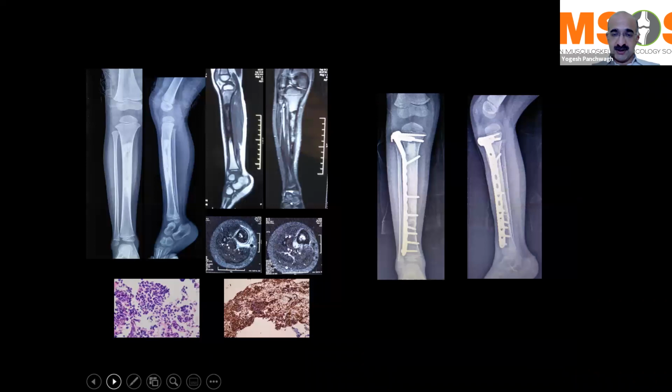In young kids especially, it's a very big problem how you can reconstruct these particular defects. Now, this was a very young child. He was only 4 years old when we operated on him. This was an Ewing sarcoma, but you can see that in both the proximal epiphysis and the distal epiphysis in the tibia, the disease is pretty far away. So what we did was a physeal sparing intercalary resection. We spared the growth plate, and did an extracorporeal radiotherapy, radiated this particular mid segment and then put it back after removing the extraosseous part of the tumor.